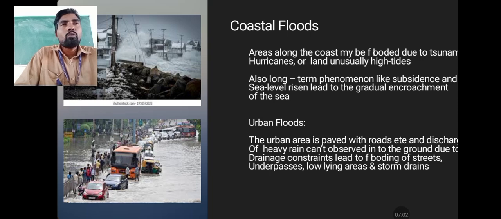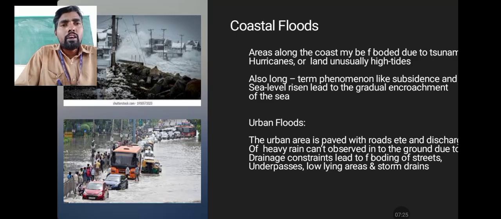So here, that is one of the causes. The second one is when an earthquake happens or develops at the bottom of the ocean. That earthquake is termed a tsunami. At tsunami time, the ocean waves come forward to the surface with high intensity and high speed. So that is also one of the causes of coastal floods.